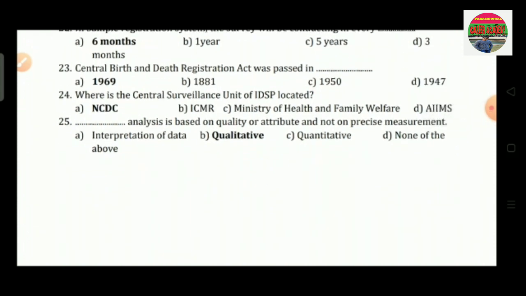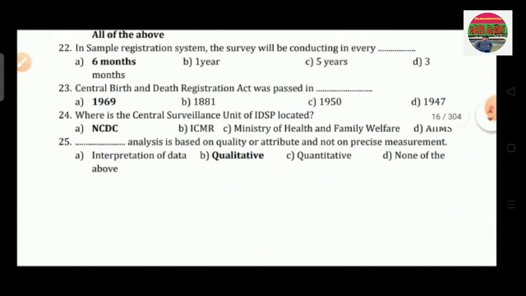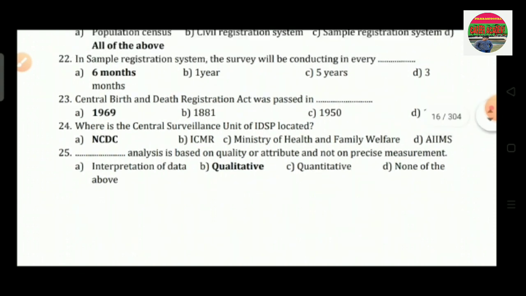Question number 23 is, the central birth and death registration act was passed in dash. Option A is 1969, option B is 1881, option C is 1950, and option D is 1947. So the correct answer is option A, that is 1969.